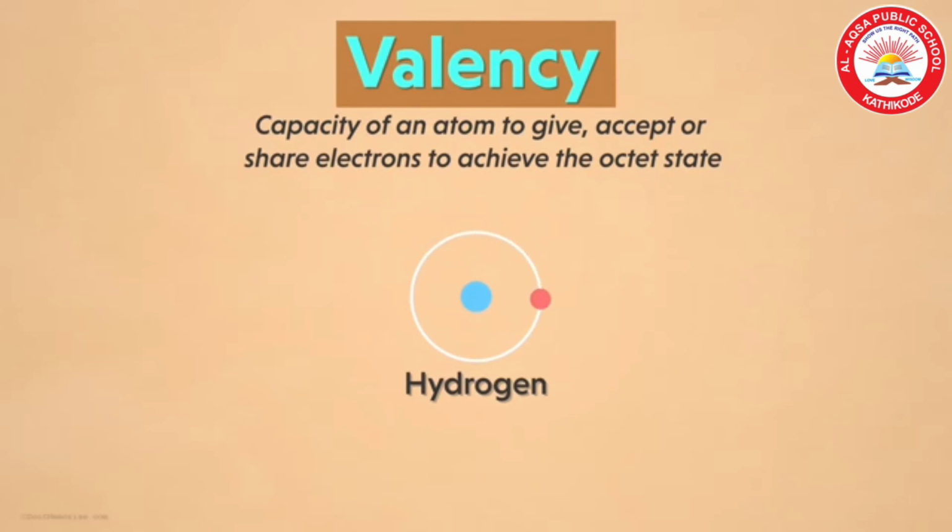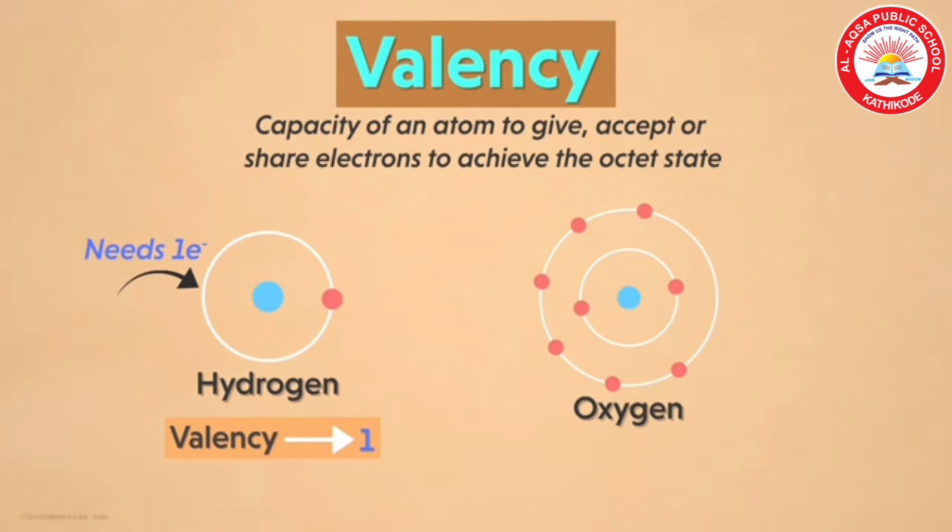Now we can talk about hydrogen. Hydrogen has 1 electron in its outermost shell. So it needs 1 more electron to attain octet. So it takes 1 electron. So its valency is 1.